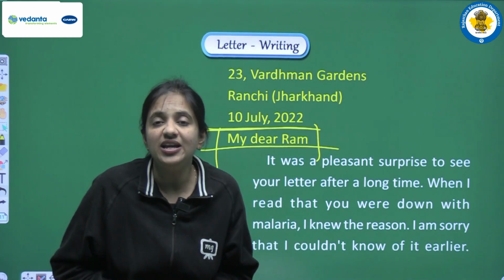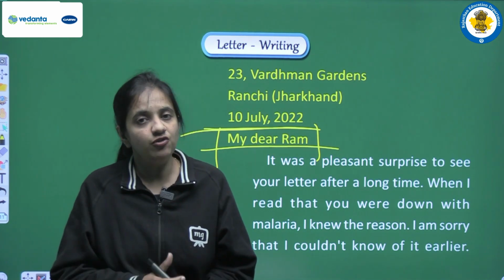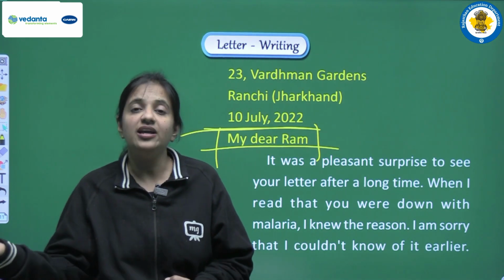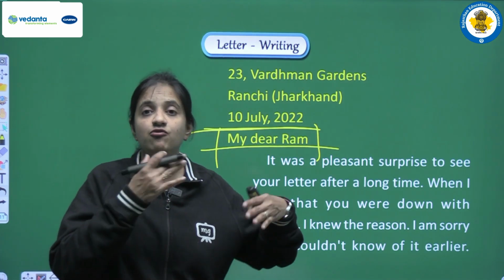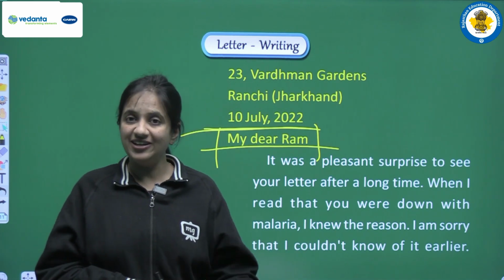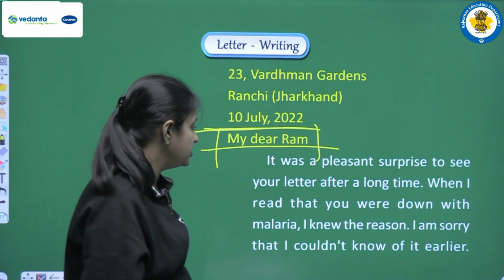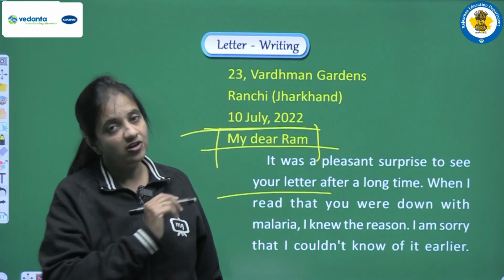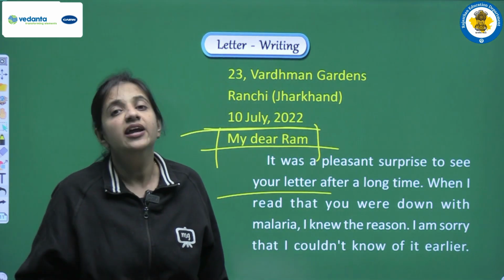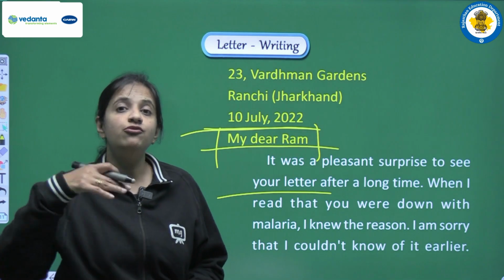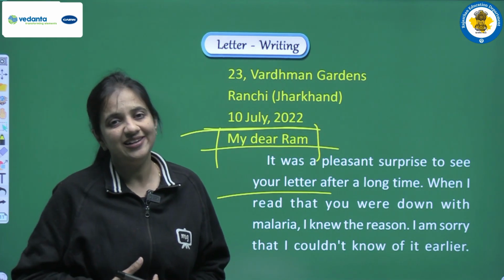So how do we come to know this? We are starting from that point, how we came to know that he was suffering and that he has finally recovered. So we are writing that it was a pleasant surprise to see your letter after a long time. We are starting with the point that we received a letter from him.